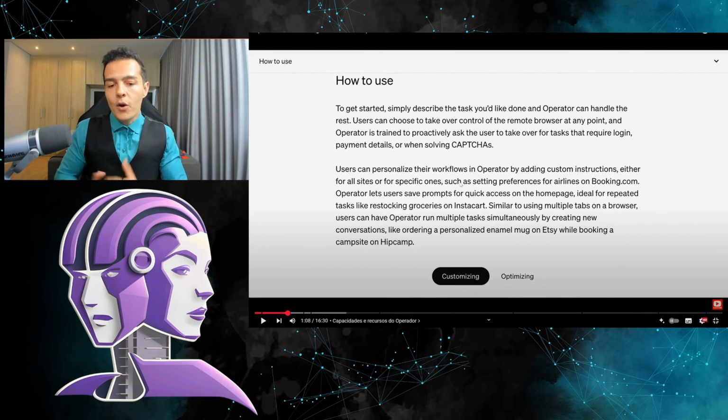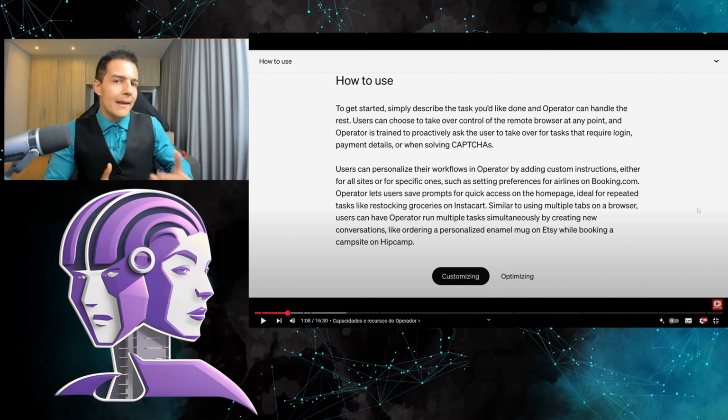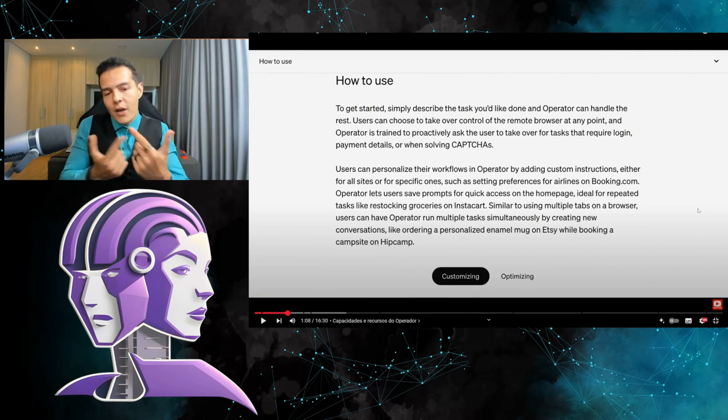In addition, it will also ask you questions as it searches. For example, it searched for the mouse. Then it asks, can I buy? Then it will ask, and you say yes, and then it buys. How do you talk to it?